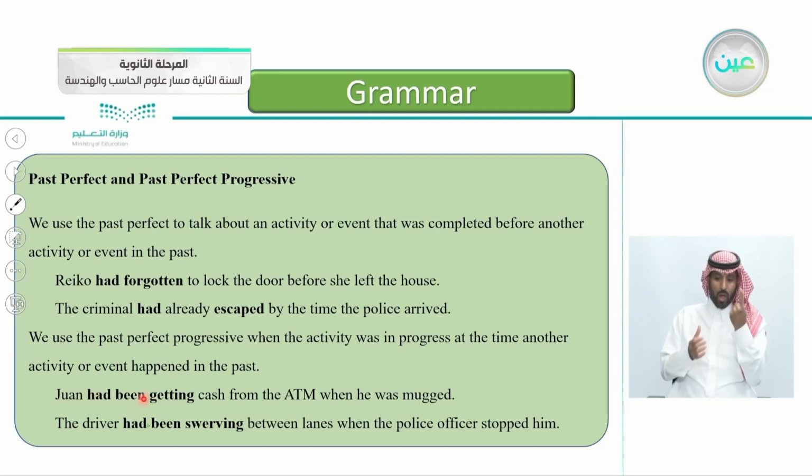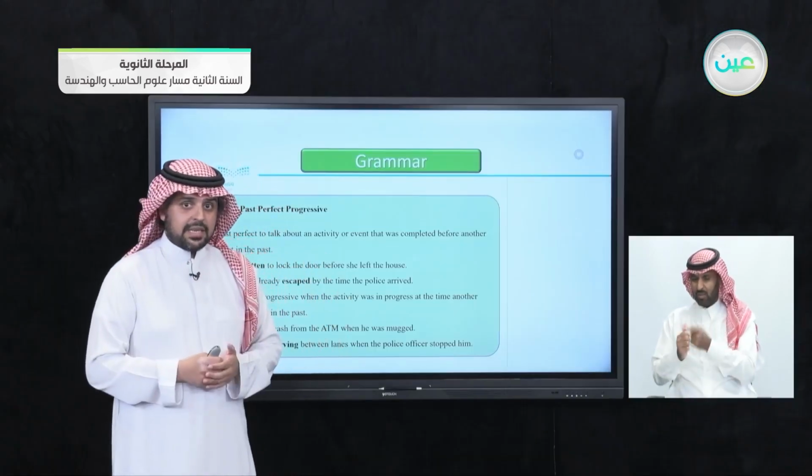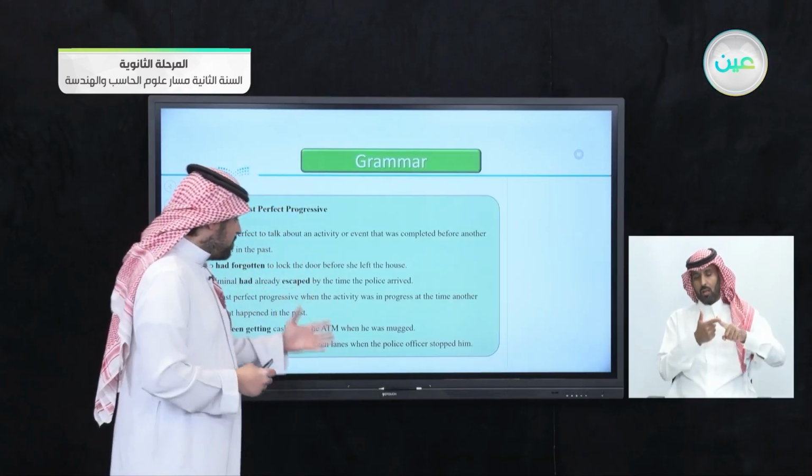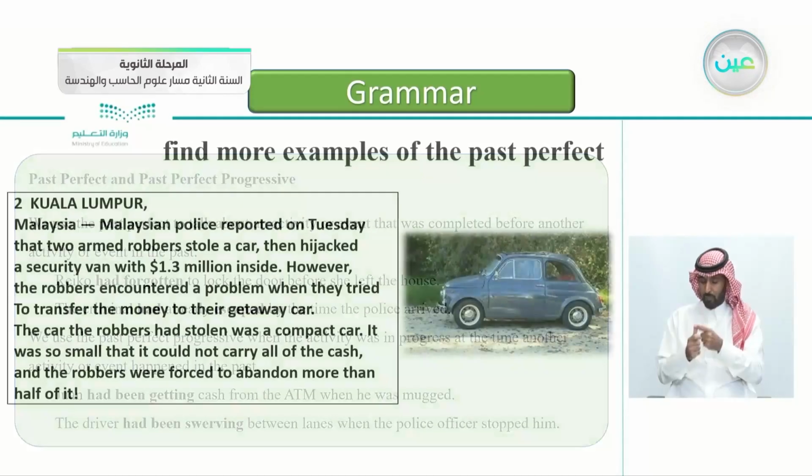One had been getting cash from the ATM when, the word when, this is the connection here, he was mugged. Another example here. The driver had been swerving between lanes, had been swerving. This is in progress. This took time. Between lanes when, this is the connecting word, the police officer stopped him. We use the past tense in the other event, when the police officer stopped him.